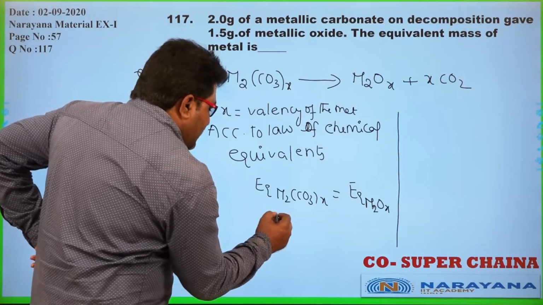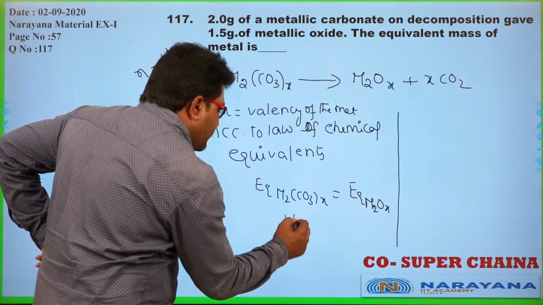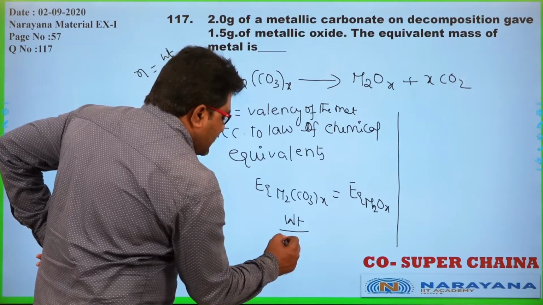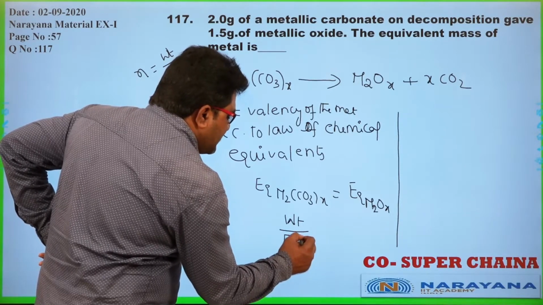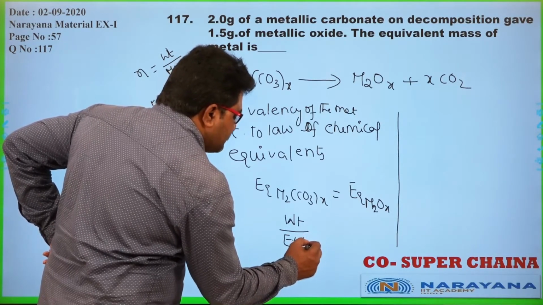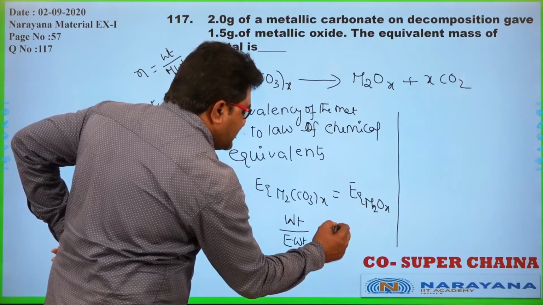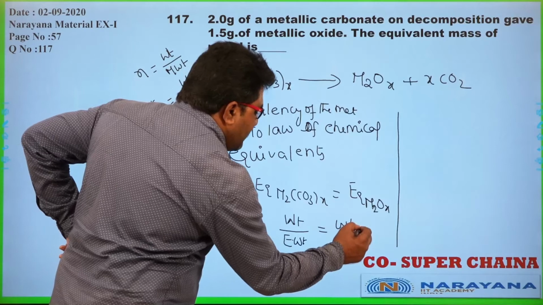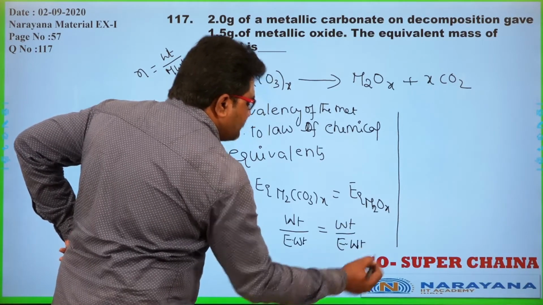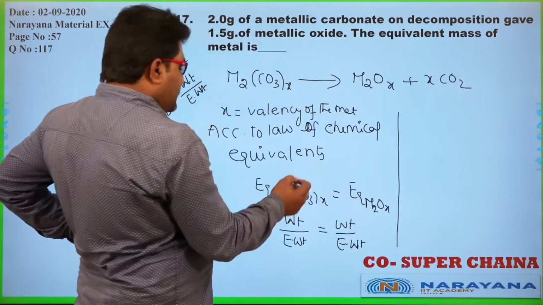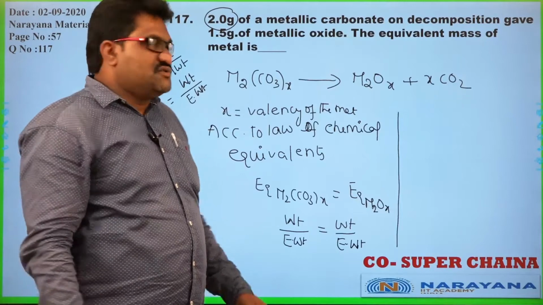So, I am here calculating the equivalence of metal carbonate, means weight of metal carbonate by equivalent weight of metal carbonate is equal to equivalence of metal oxide, which is weight of that metal oxide divided by equivalent weight of the metal oxide. So what is the weight of the metal carbonate initially given? It is 2 grams.